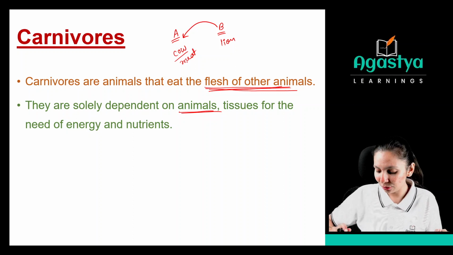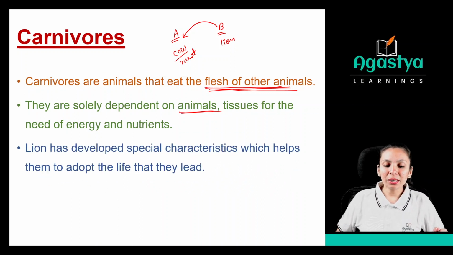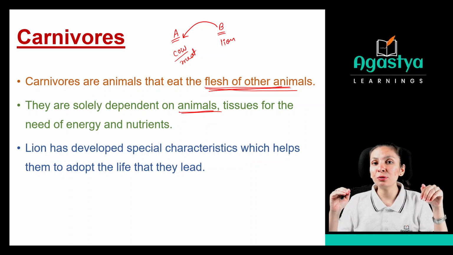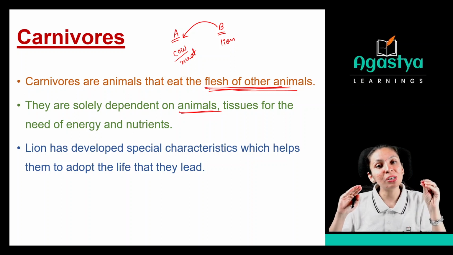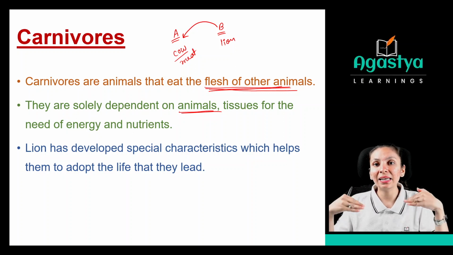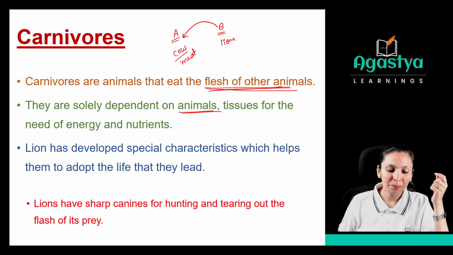Clear these things? Okay. A lion has developed special characteristics which help it adapt to the life that it leads. Everyone has their food habits. So the lion has special characteristics to lead its life. For that, they have special adaptations.